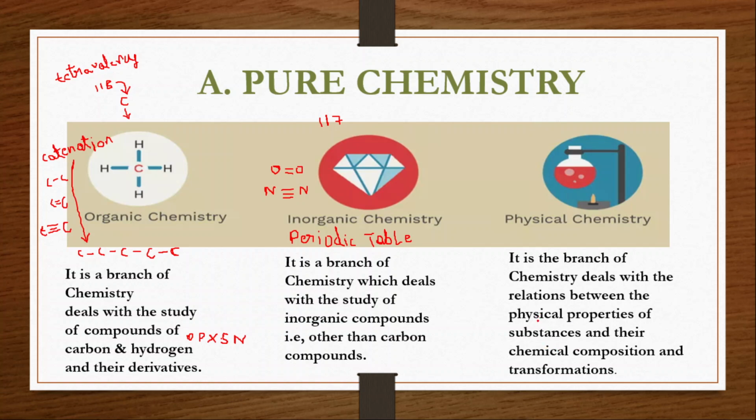So when chemical composition changes, how will physical properties be affected? When a reaction is taking place, from reactant to product, the composition of the reactant is different and the composition of the product is different. When the composition is changing, how are the physical properties going to change? And what about the energy changes taking place in that particular reaction? All these things will be explained and studied in physical chemistry.